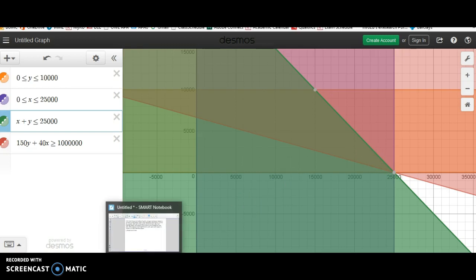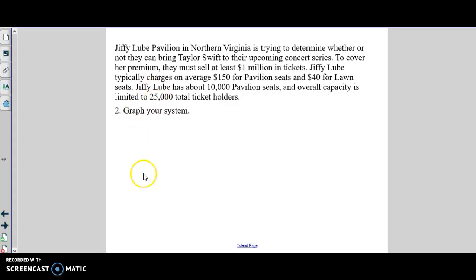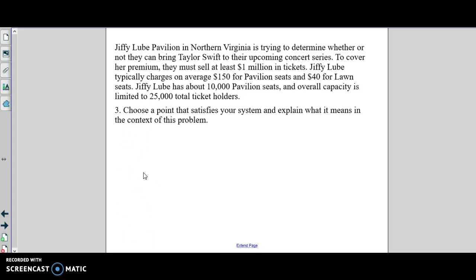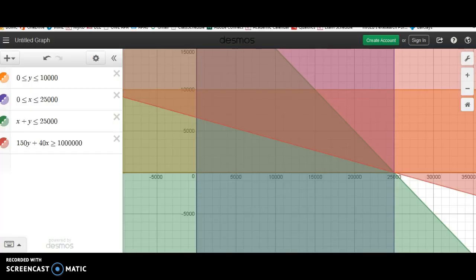So let's go back to the questions again. So the next question asked, choose a point that satisfies your system and explain what it means in the context. So now I'm going to go back to Desmos and try to find a point that would satisfy that location. So I want to be somewhere in this quadrilateral region.